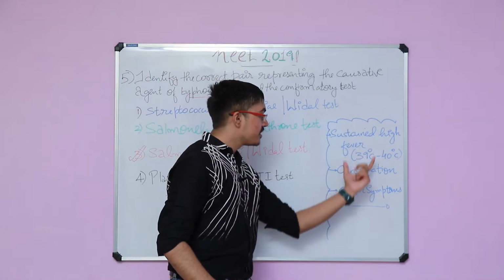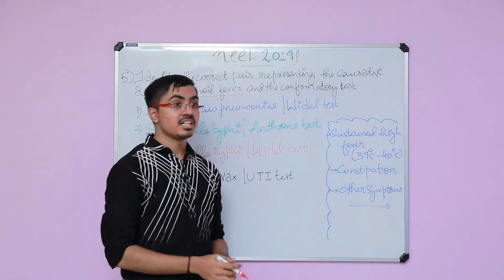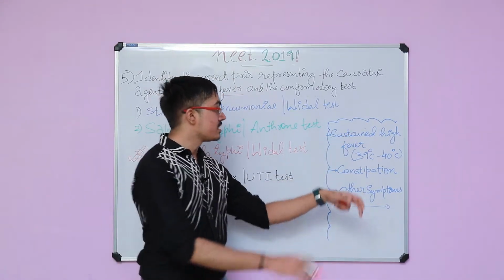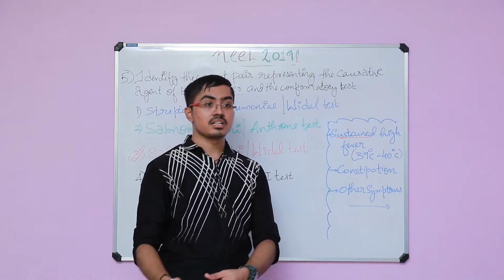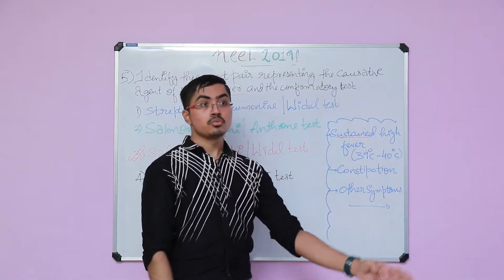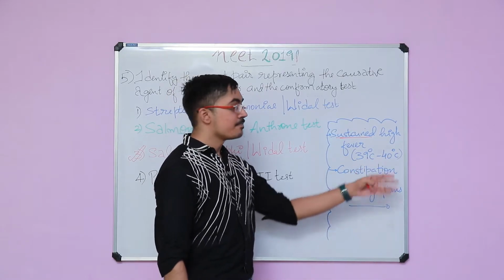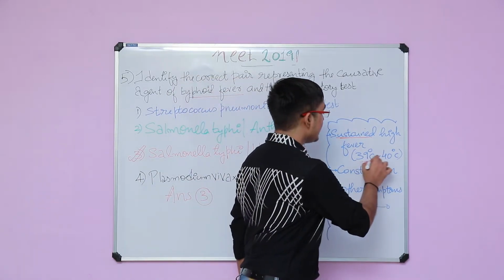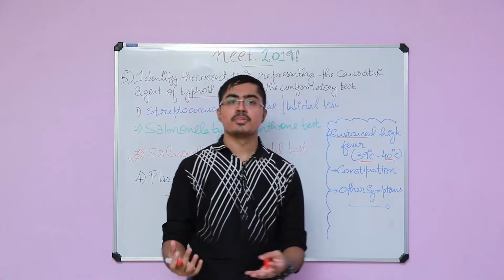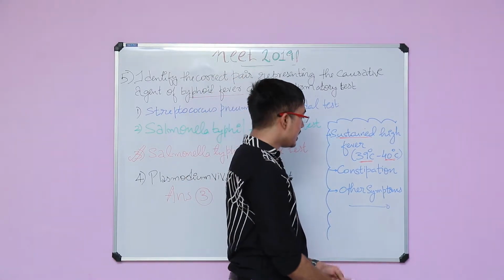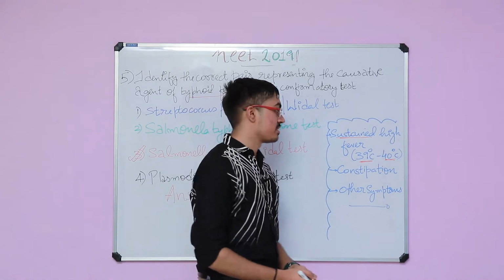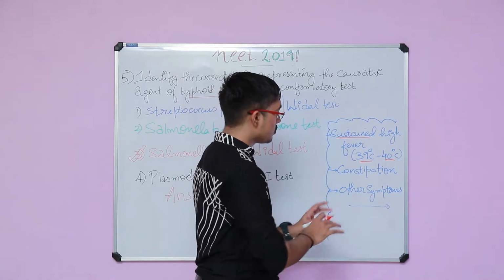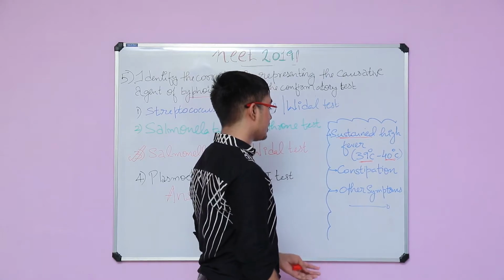Now they have given multiple symptoms associated with this disease. Sustained high fever. See, this sustained is very important over here. This person will not have a fever only towards night. No, he will have sustained fever throughout the day, throughout the night. The temperature has been given in the textbook as 39 degrees Celsius to 40 degrees Celsius. The normal human temperature is 37 degrees Celsius. Constipation, because it is an enteric problem, it affects the intestine of the person. So obviously there will be some or other GIT problems associated with this.